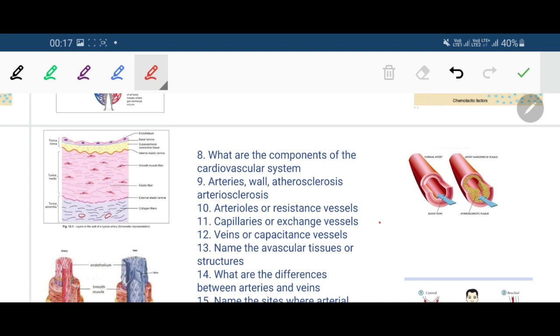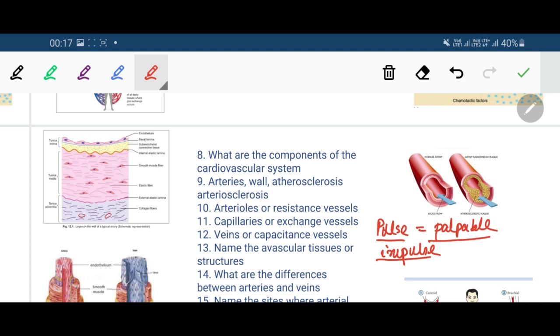So what is a pulse? Pulse is a palpable impulse. Palpation means pressing with fingers. So pulse is a palpable impulse that can be felt with the fingertips,